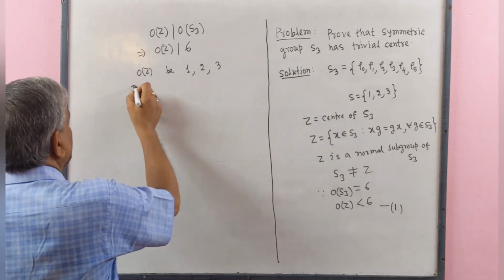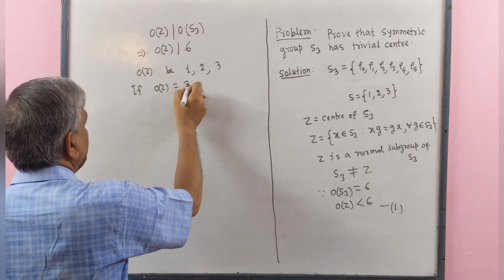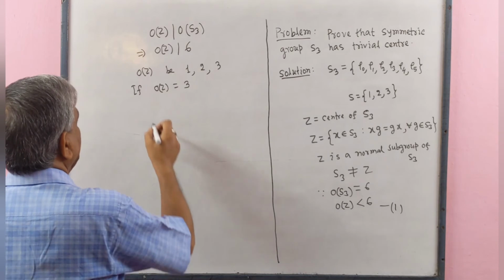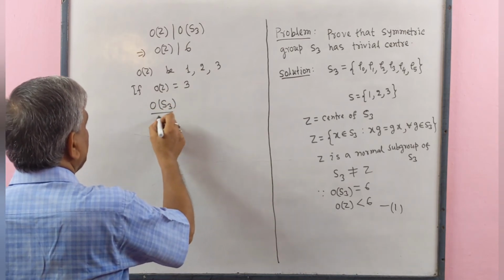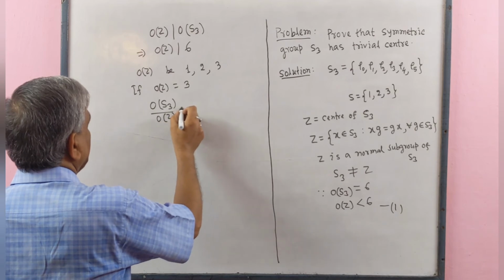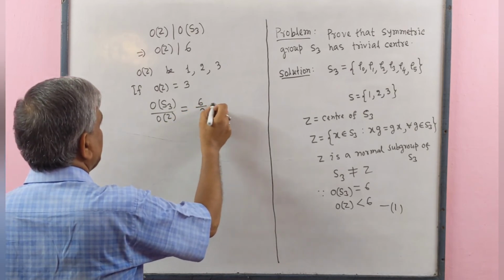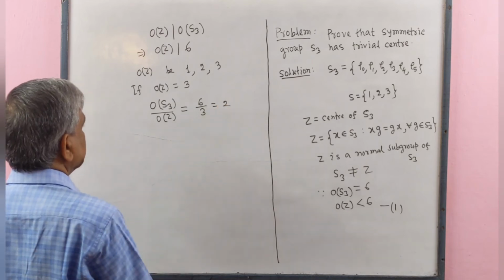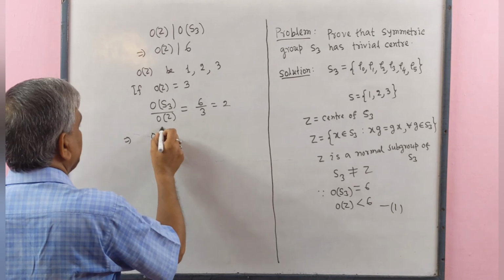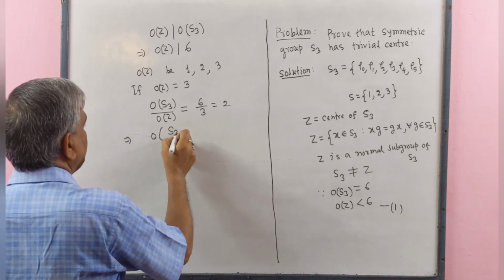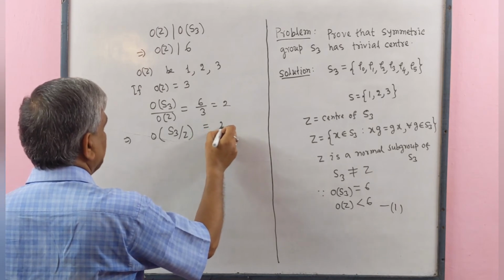If the order of Z equals 3, then the order of S3 by the order of Z equals 6 by 3 equals 2, which implies that the order of the quotient group S3 by Z equals 2.